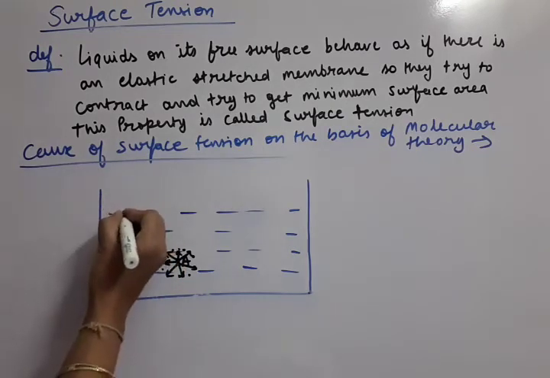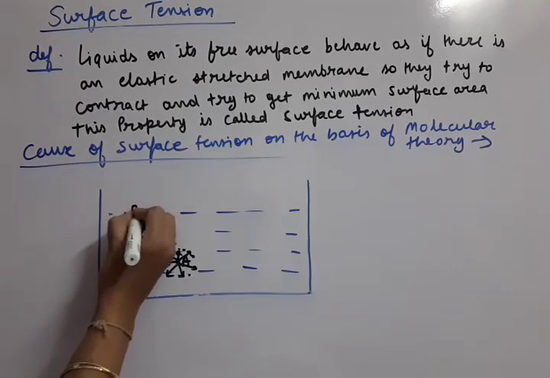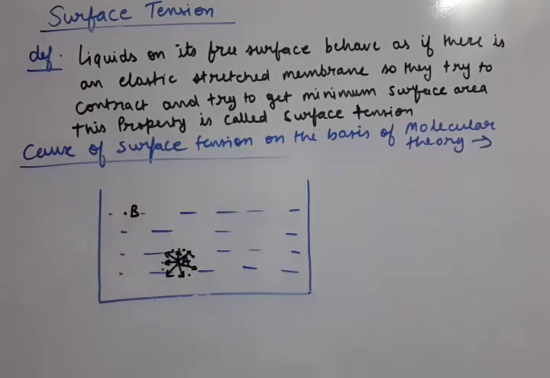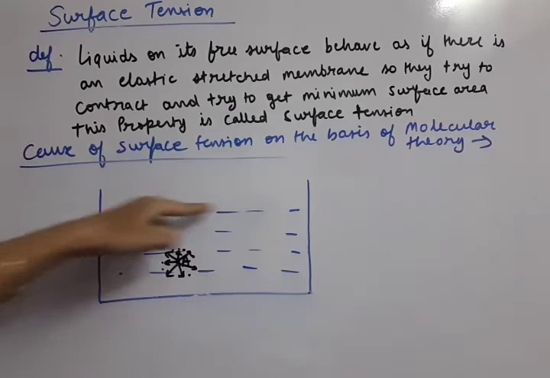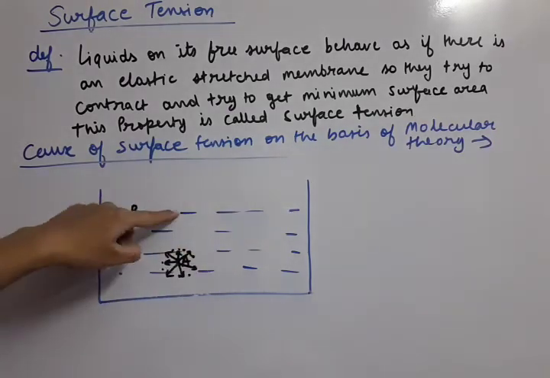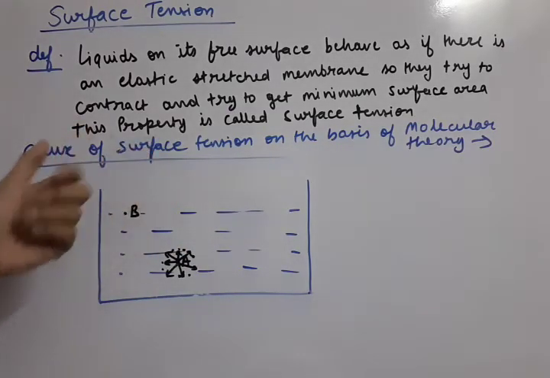Now let us take any molecule B on the surface of the liquid. So any molecule B we have taken on the free surface of the liquid. This is the free surface. Free surface means where the liquid just faces the air. That way you can say.